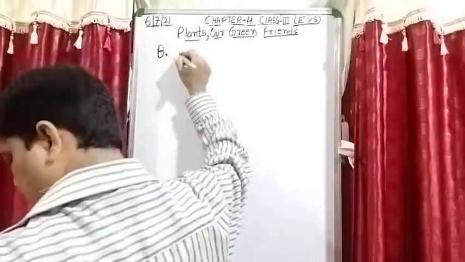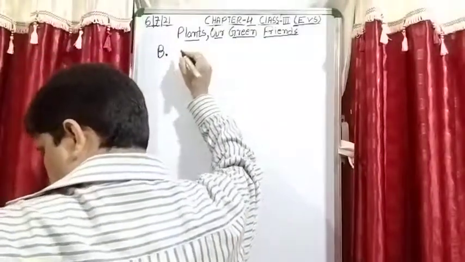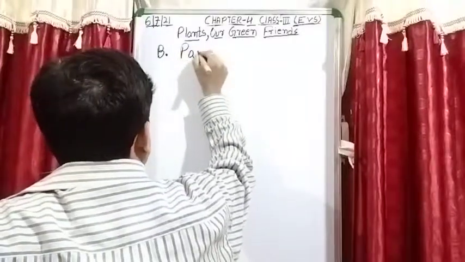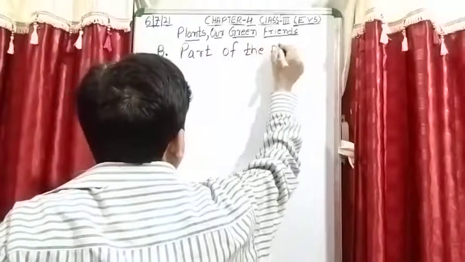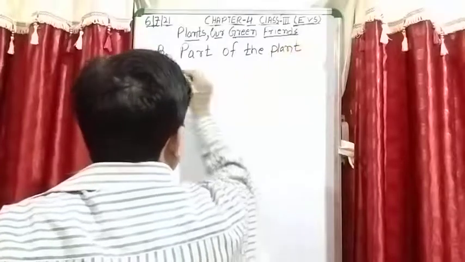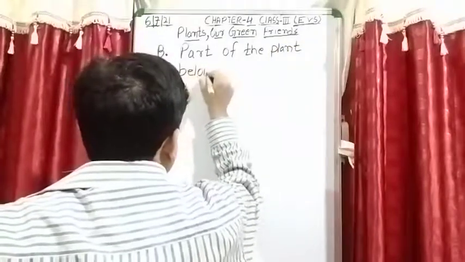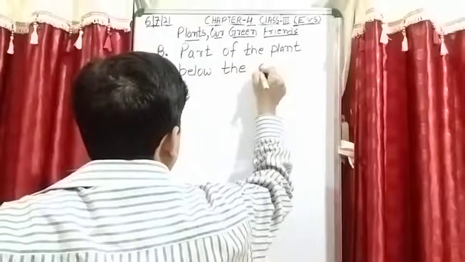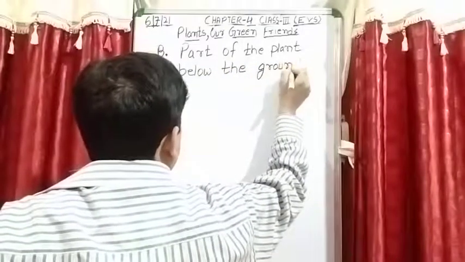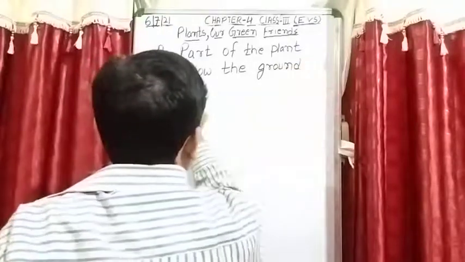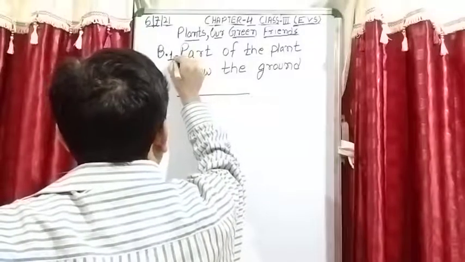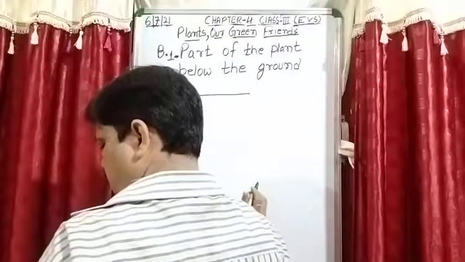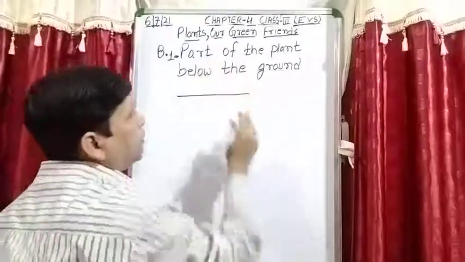Question number B. Part of a plant below the ground. Part of the plant. Question number B, and we are doing question number 1. Part of the plant below the ground.